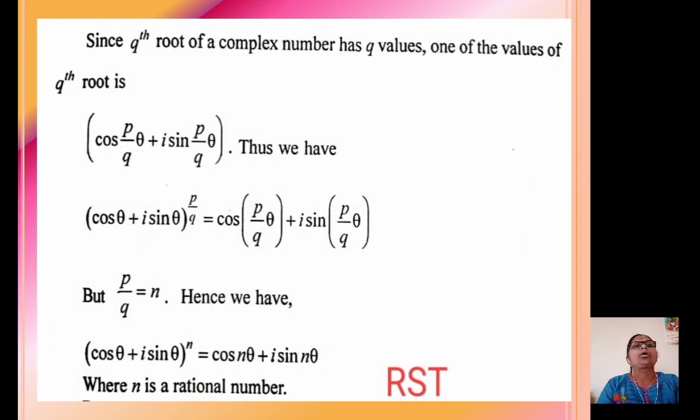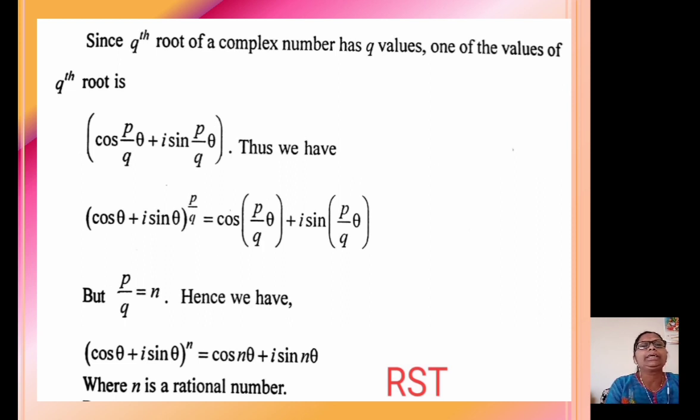Since the qth root of a complex number has q values, one of the values of the qth root is cos of p theta by q plus i sin p theta by q. Thus, we have (cos theta plus i sin theta) raised to p by q equal to cos of p theta by q plus i sin p theta by q. But p by q equals n. Hence, we have (cos theta plus i sin theta) raised to n equal to cos of n theta plus i sin n theta.